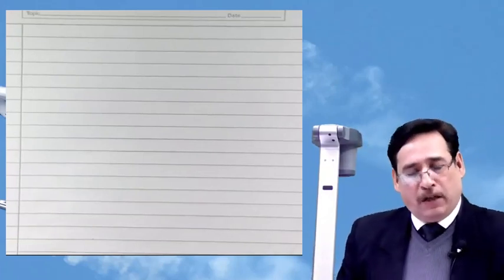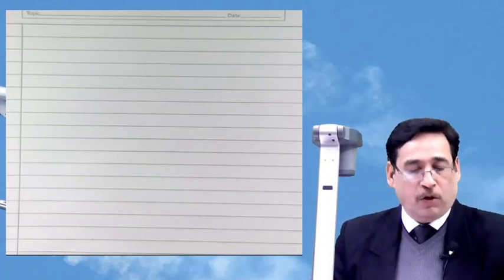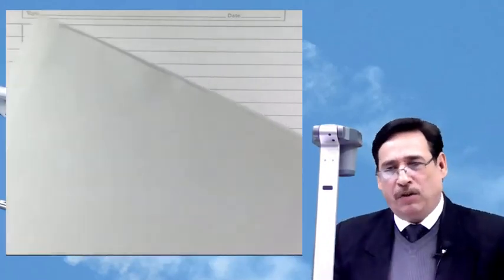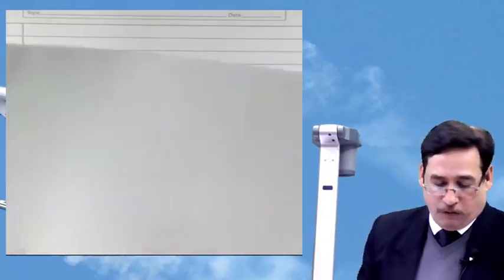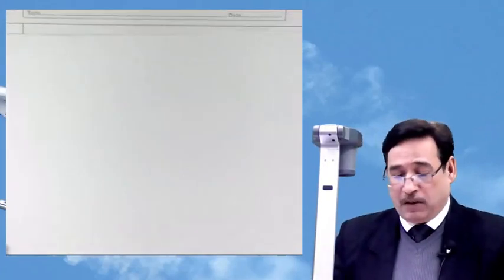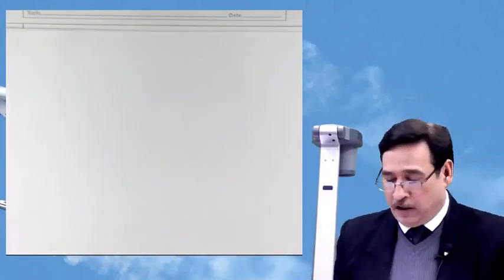As I told you a moment ago, in this session I'm simply going to do the rough work. So these are the rough sheets. You need not write anything today, because mostly I will use these sheets to write the major work. But right at this moment, we are simply going to have a look. It is going to be a session wherein you will be given an overview of this Ind AS. So listen to it very carefully and don't skip a single word of the lecture, and be patient, because in order to understand some complicated things, we need to be patient, and I'm very sure you will gain many more insights in it.